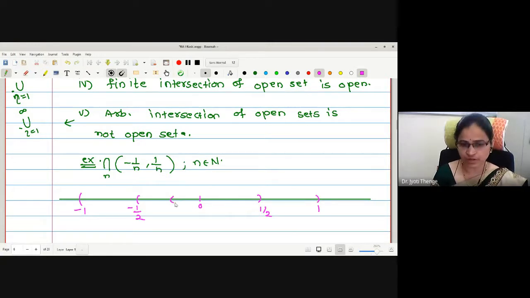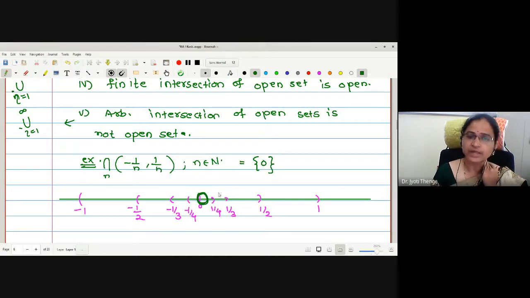Let us proceed further, putting the value of n equal to 3: minus 1 by 3 to plus 1 by 3. Then minus 1 by 4 to plus 1 by 4. And you just continue. If I take the arbitrary intersection of all these open sets, what do you think the intersection will be? It is 0. That is the singleton 0. This will be the intersection.